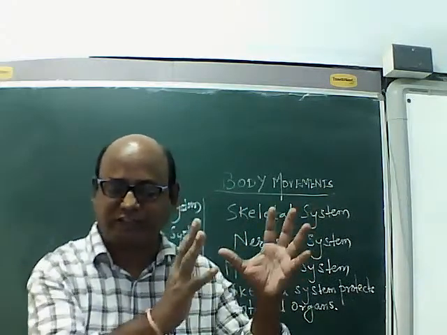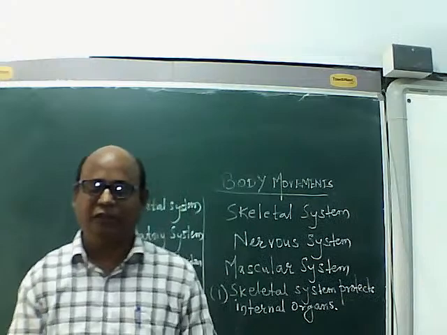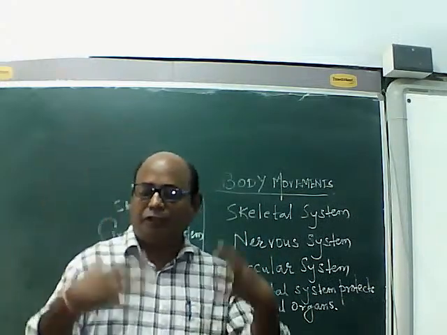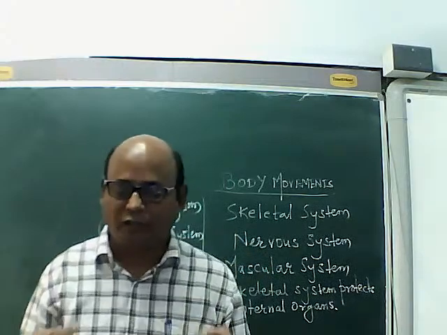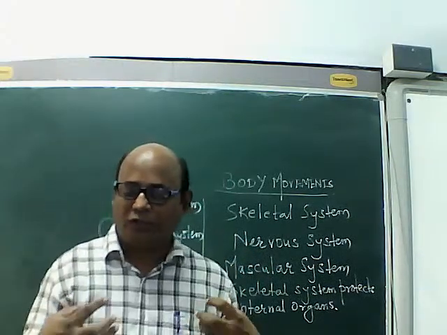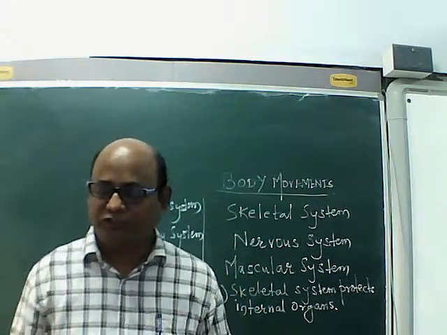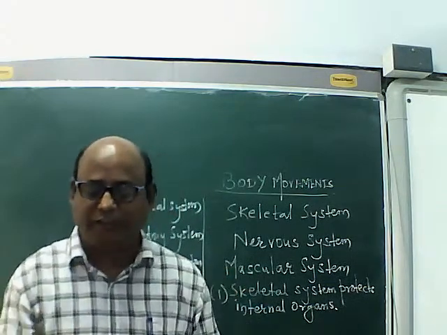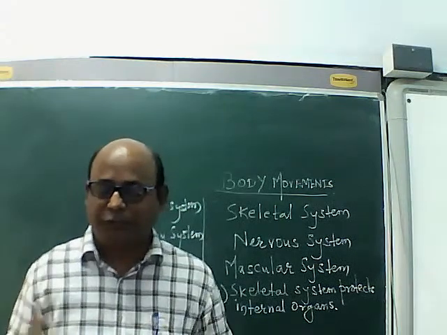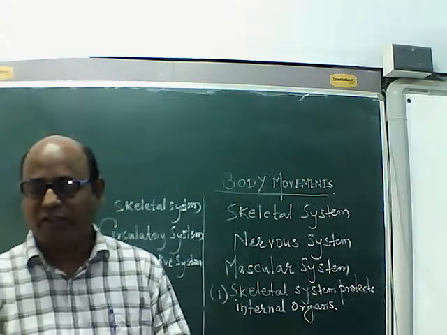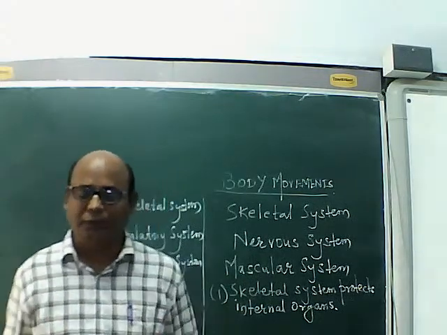The bones of the skeleton have a particular arrangement, and it is this arrangement in a particular way that gives particular shape to the organism. So skeletal system gives shape to our body, it gives strength to the body. Okay.